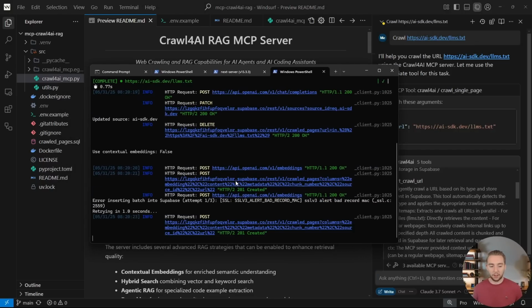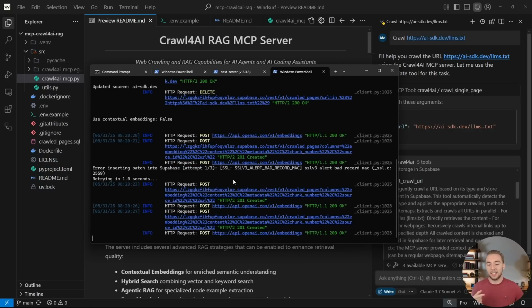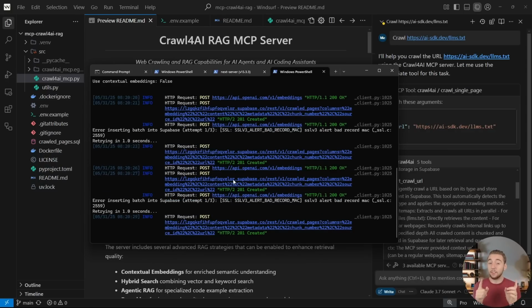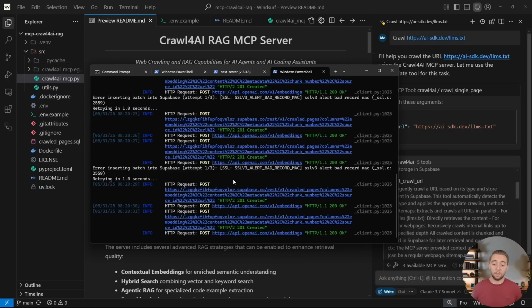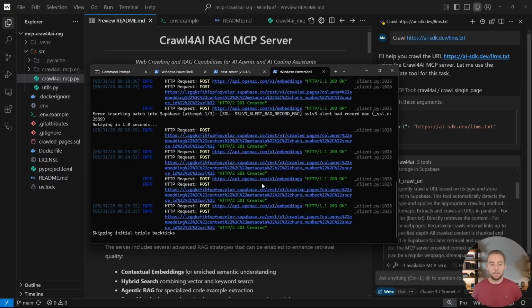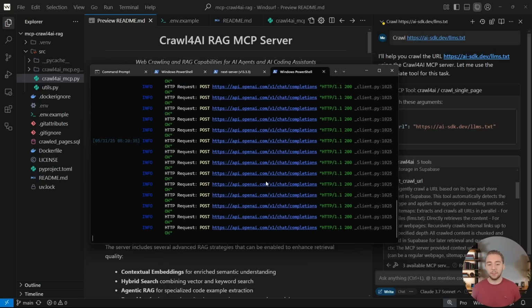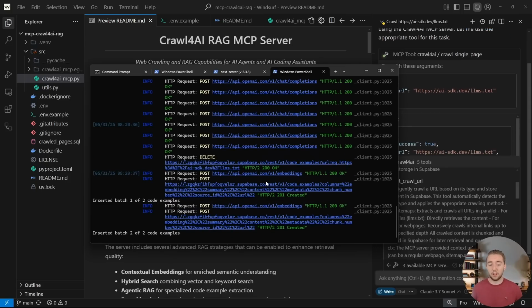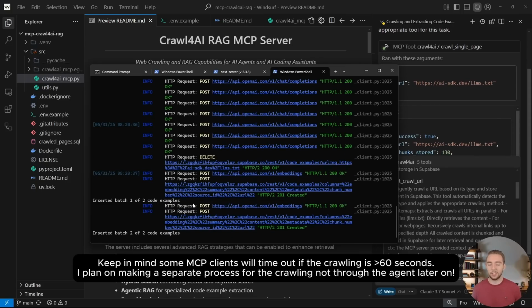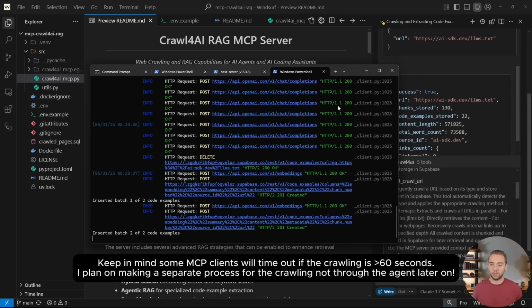Now in my terminal here, I have everything running right now. So it's using OpenAI for the embeddings and the LLM, and I'm going to support other LLMs in the future as well, by the way, same for embedding models. But anyway, it's going to be scraping everything and then putting that in our Supabase knowledge base, including code examples that's related to Agentic RAG, which we'll see in a little bit.